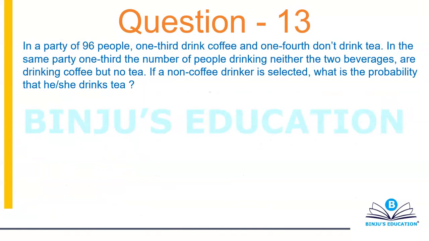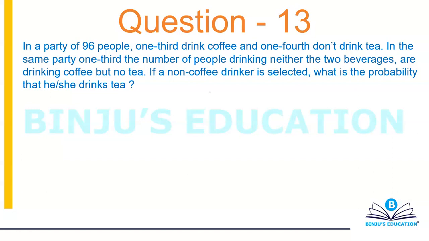So pause the video and try this question number 13, please. All right, let's see what we can do with this one.